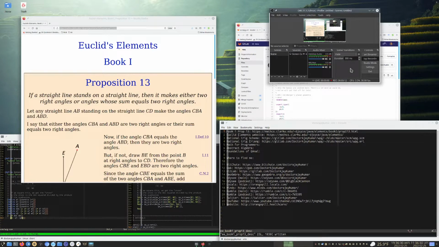We're reading Euclid's Elements, Book 1, Proposition 13. I don't think I'm going to do GeoGebra for this one because it's not a construction. We'll see.